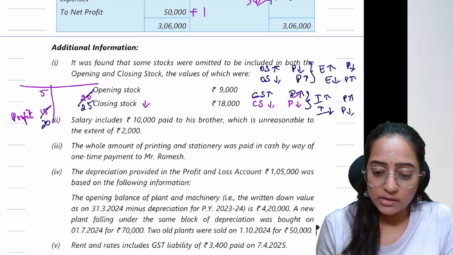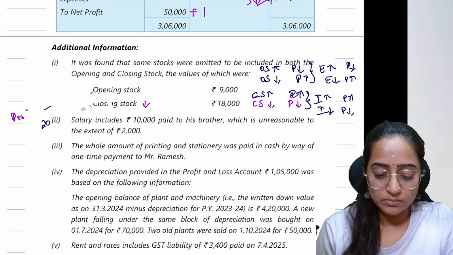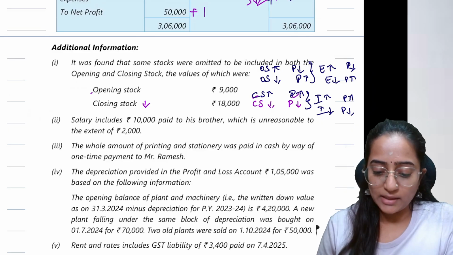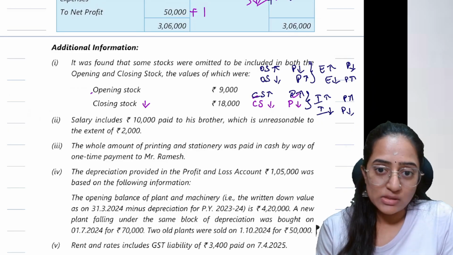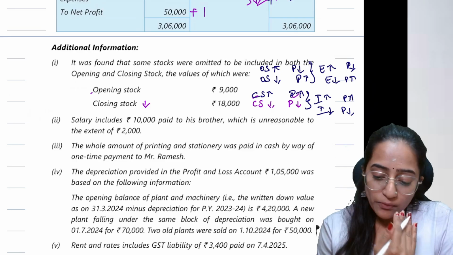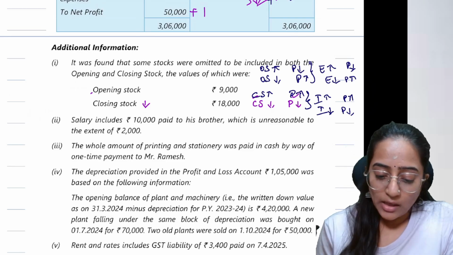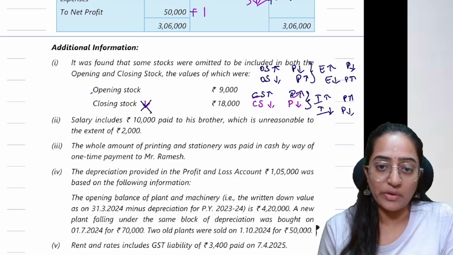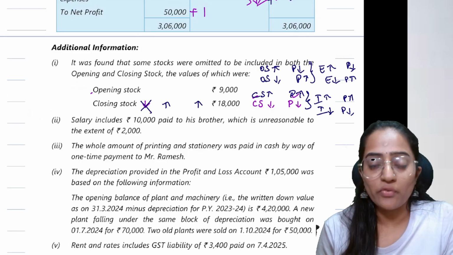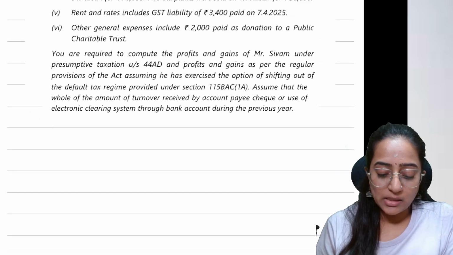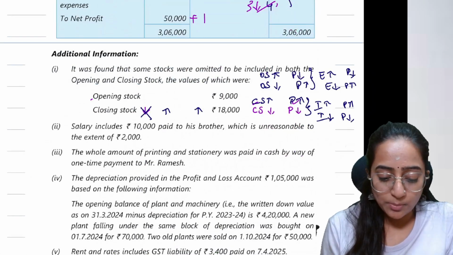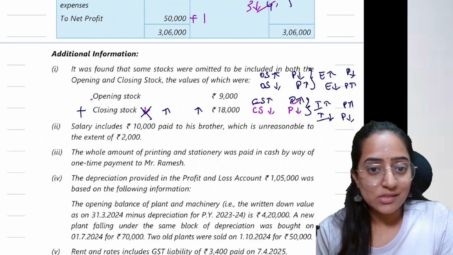Everyone understanding? See now, what has happened? The closing stock, whatever they have provided, is undervalued, correct? If the closing stock is undervalued, what would have happened to your profit? Your profit would also have been undervalued. Now you have to give the correct effect, that is, increase your closing stock. If your closing stock increases, your profit also increases. It means you are going to add the closing stock effect in your PGBP. I hope it is understood.